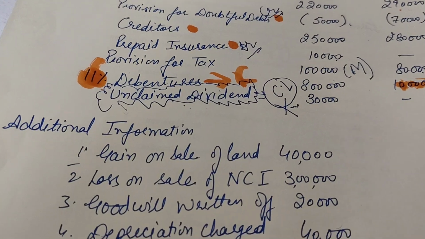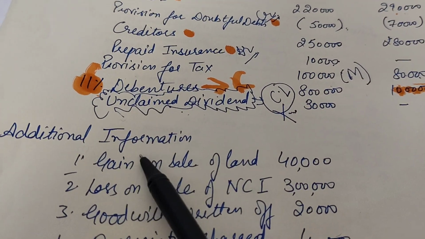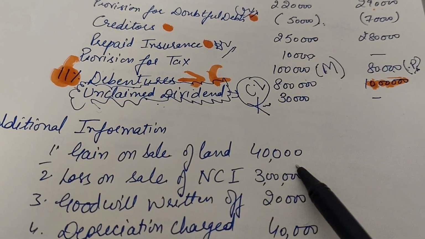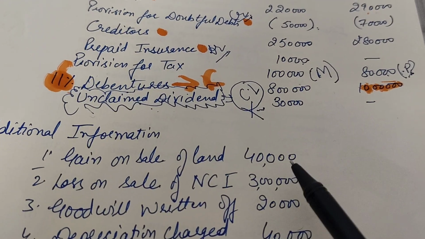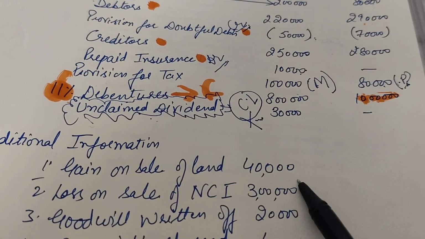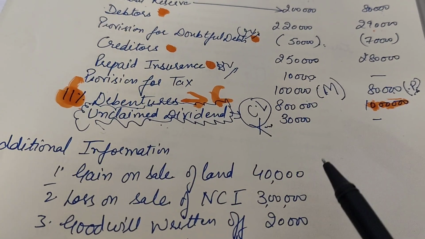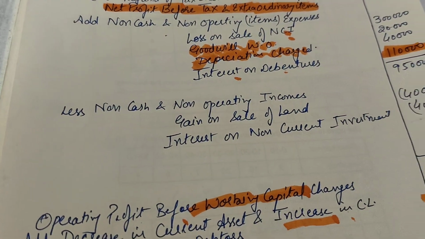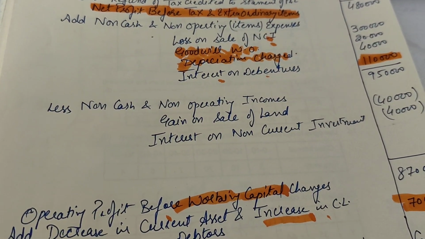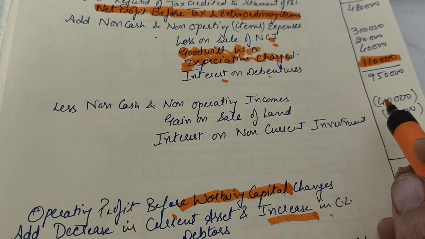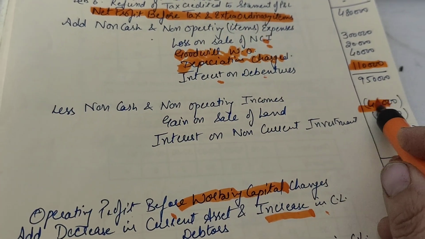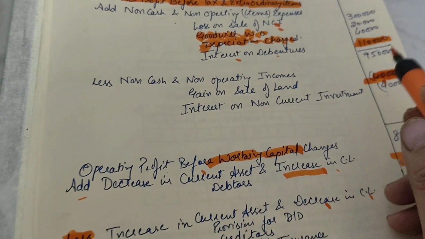So now we go along to the additional information. Gain on the sale of the land. The gain on the sale of the land has already been added to P&L. Now what we have to do is deduct it, right? So the gain on the sale of the land of rupees 40,000 is given as a deduction from your operating profit calculation, right?